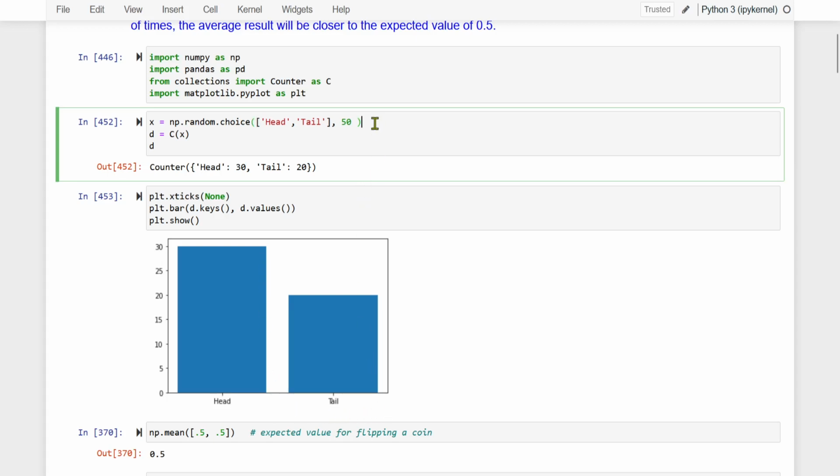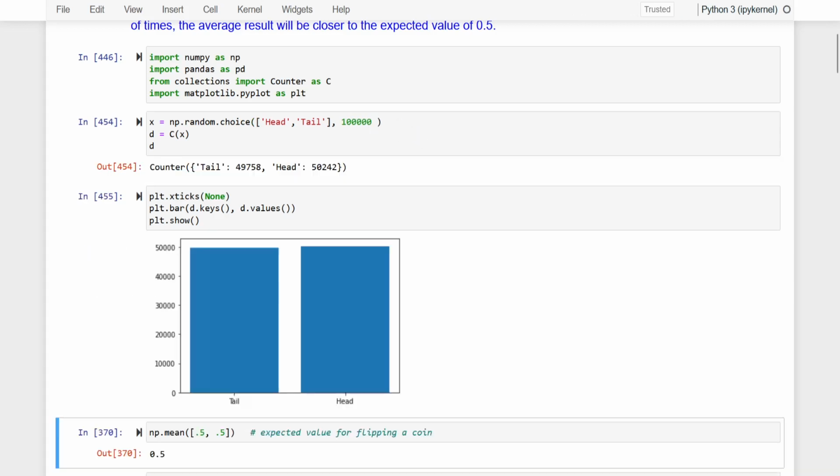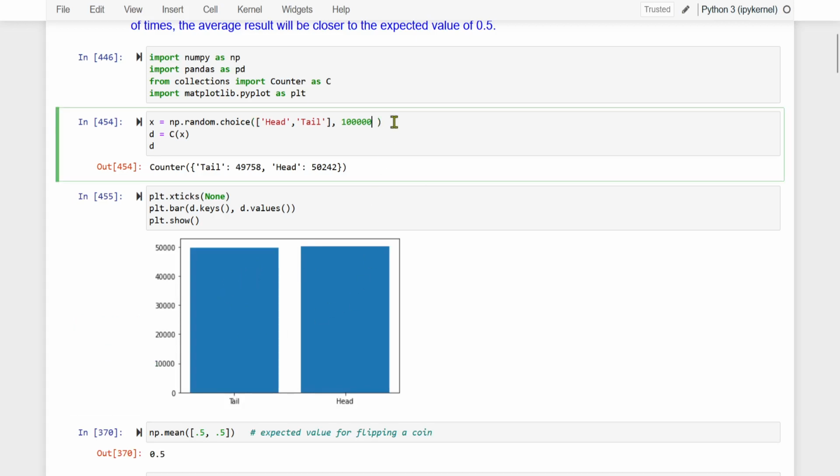Fine. So let us now give a very large number. I am going to give 100k, right? So let us just see. This is almost the same. Not perfectly the same number of times we are getting heads and tails. But let us increase further.